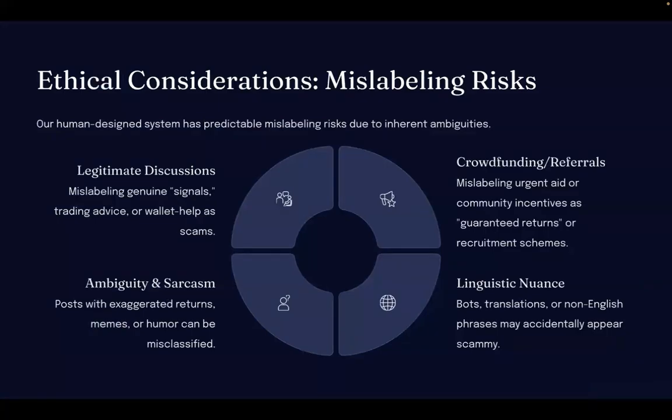Now we talk about mislabeling risk. Finally, we are acknowledging the predictable mislabeling risk due to inherent ambiguities. This includes misclassifying legitimate trading advice or urgent aid as scams, but a high final precision remains our strongest defense against these ambiguities and linguistic nuances. And that brings us to the end of the ethical risks associated with our solution. But all of these mislabeling risks stem from the fact that humans have constructed these keyword lists and annotated the data set, and therefore the system reflects human blind spots, ambiguity, and cultural assumptions. Now we'll be moving on to the demo of our solution.